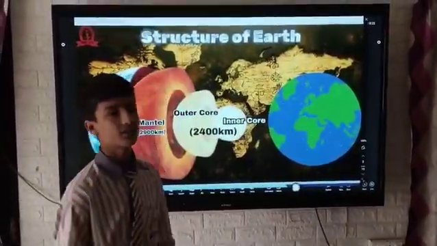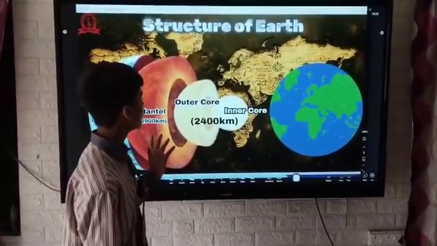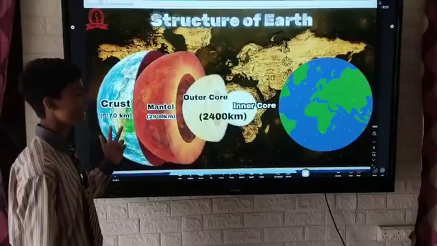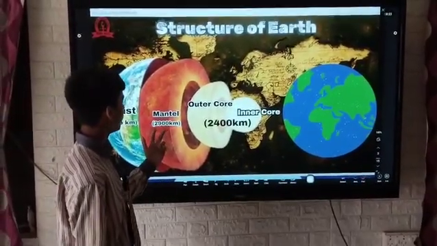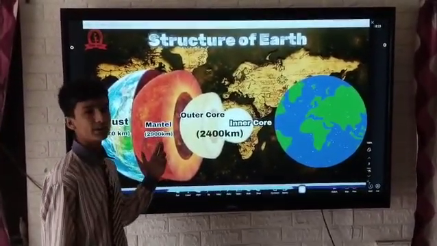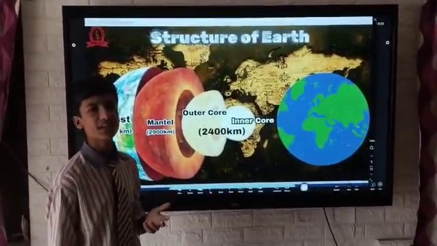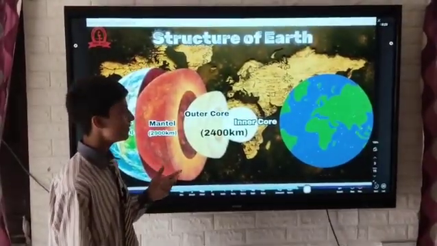First, structure of Earth. Earth is divided into four layers. First, crust, which extends from 5 to 70 km. Second, mantle, which is 2900 km thick, and it is the thickest layer of the Earth. It mainly consists of molten magma.